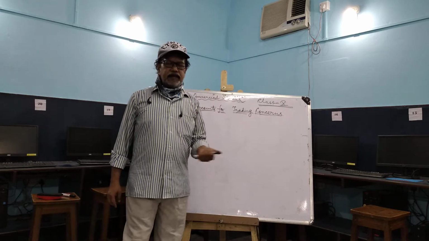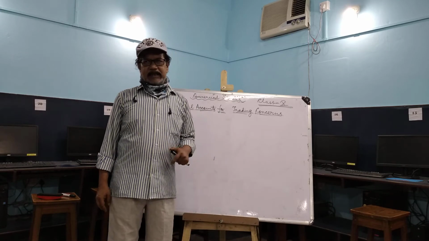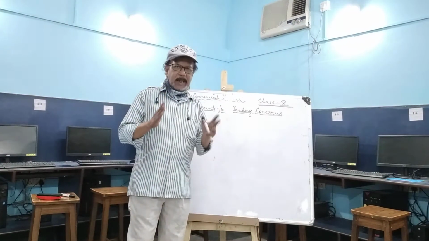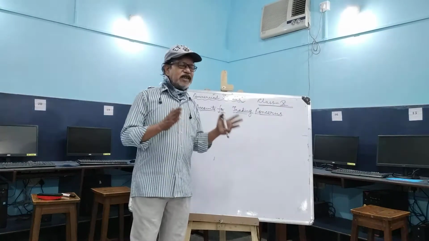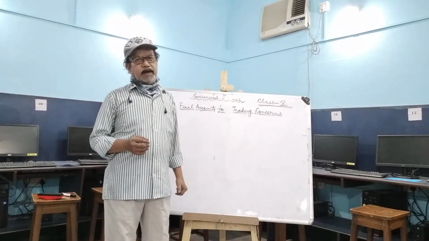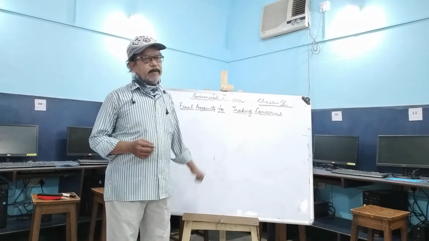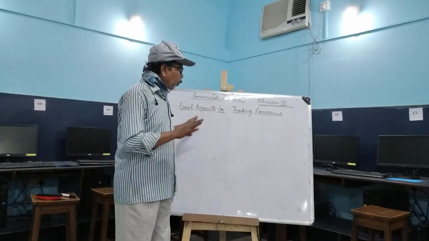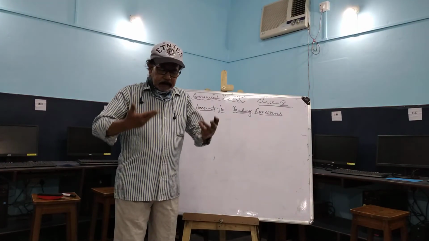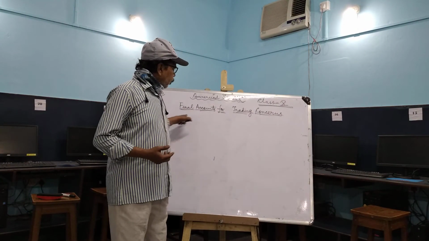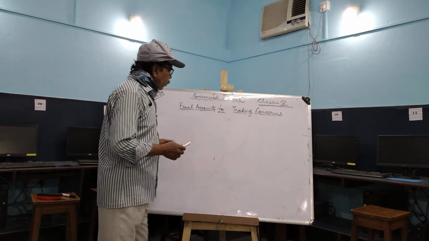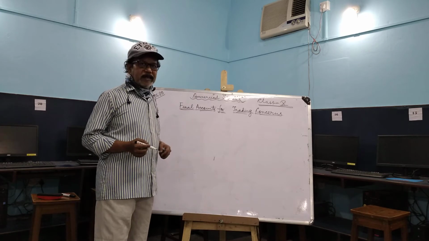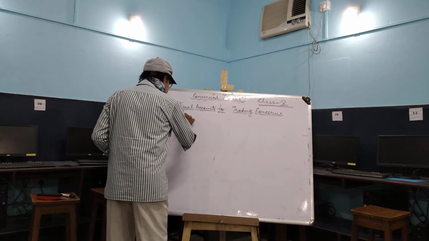Final account. This term tells us that it is the annual, the final accounts. That is, it is prepared at the end of the financial period. That is why it is final. After this, no accounting, no results will be certain. So this is called final account. Now, the trading concerns do this accounting in 3 steps. What are the steps?